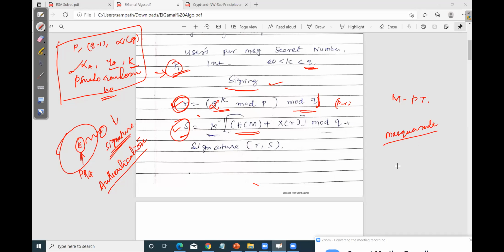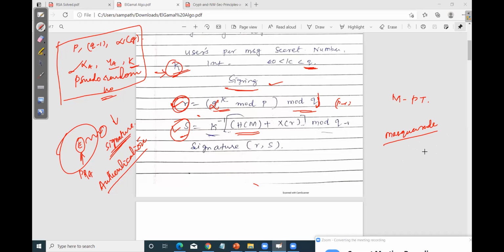A man in the middle or attacker sends a duplicate or forged message. He creates his own message and sends it to the receiver, but that message is not created by the actual sender. Instead, the attacker is fabricating the message and sending it to the receiver.